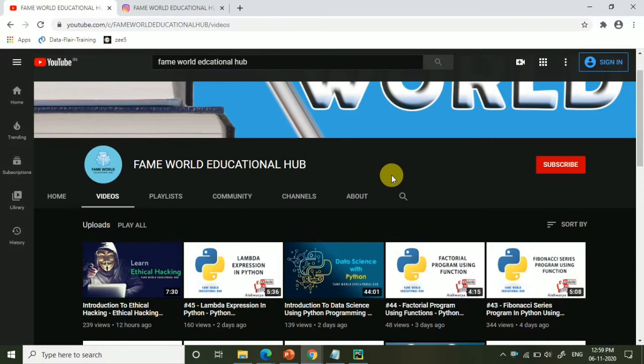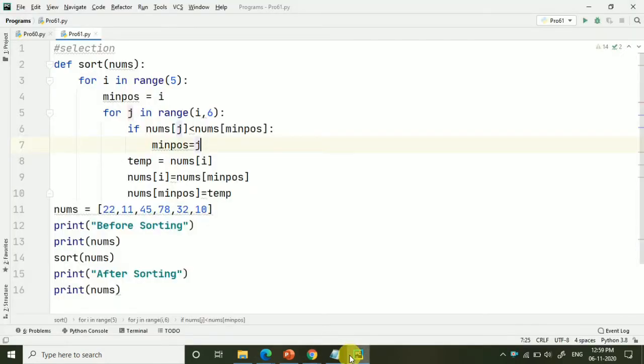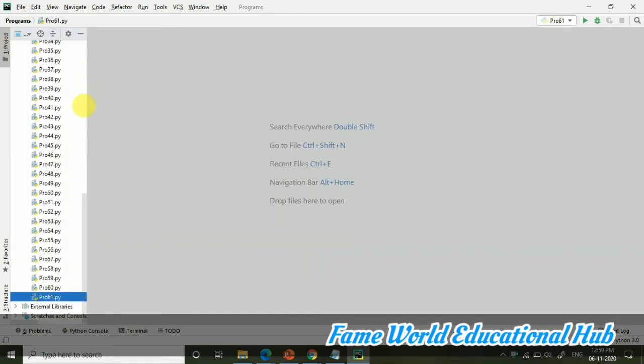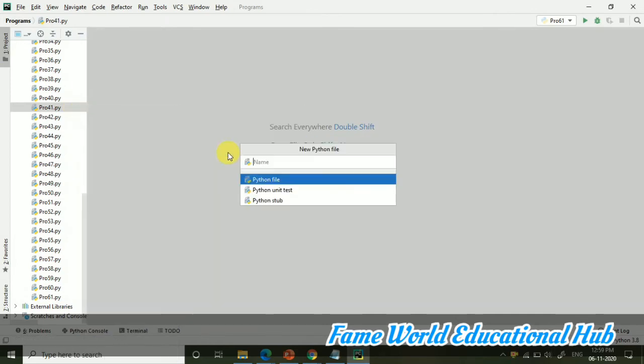Myself, Aishwarya Saxena, and today in the series of Python programming, I am going to start with a new concept of variable length argument and keyword variable length argument. So we will be discussing two different concepts in the same video now. So don't skip the video, watch the video till the end because we will be discussing two programs here and they are two different concepts.